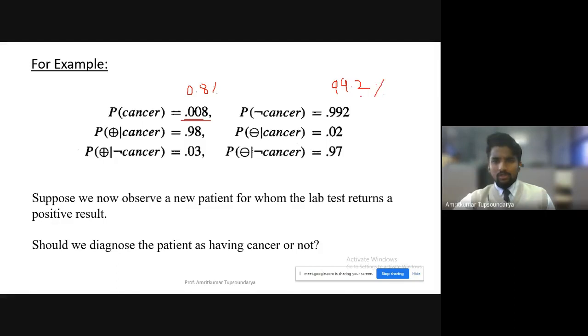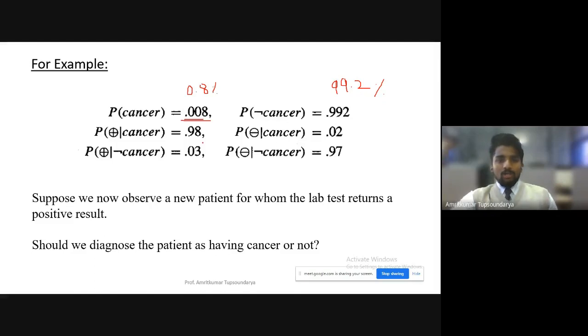Let's consider for now that the percentage of patients having cancer is 0.8, and the percentage of patients not having cancer is 99.2%.